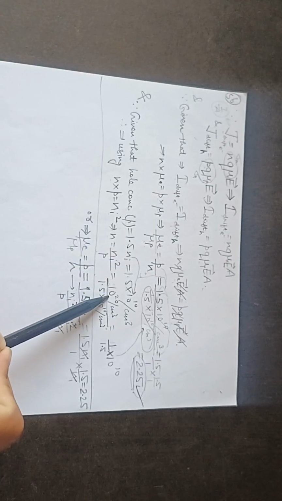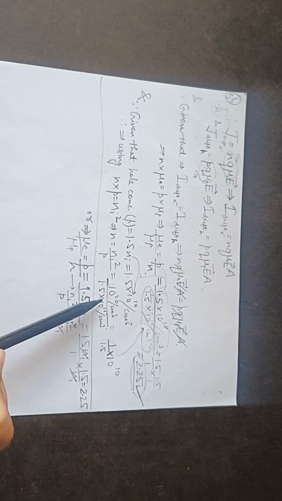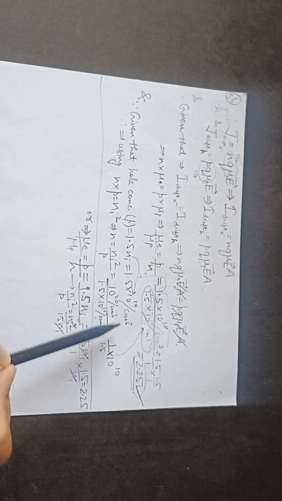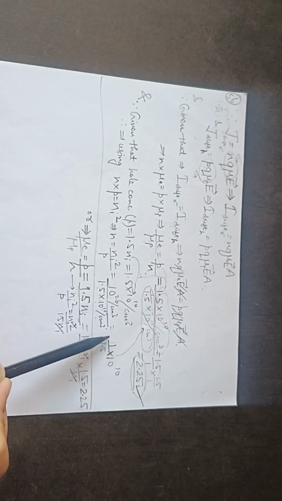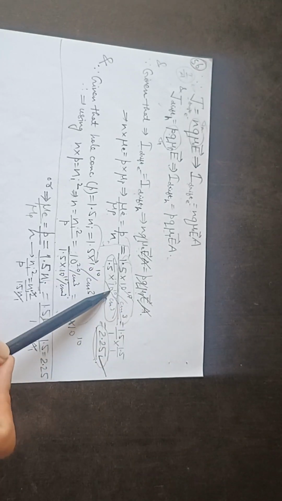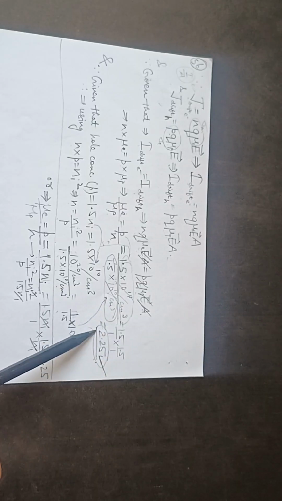Now Ni is 10 raised to power 10, so Ni square is 10 raised to power 20 divided by p, which is 1.5 into 10 raised to power 10. So this is basically 10 raised to power 10 into 1 upon 1.5. So when I put it in, this is 1.5 by 1 into 1.5 by 1, so this is 2.25. So this is the ratio.